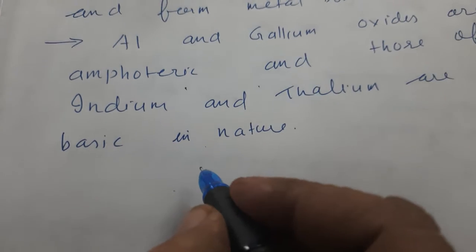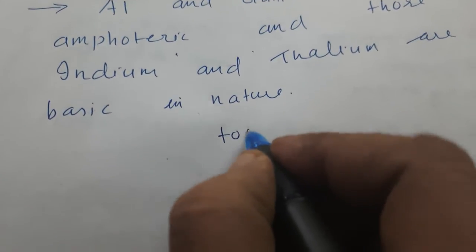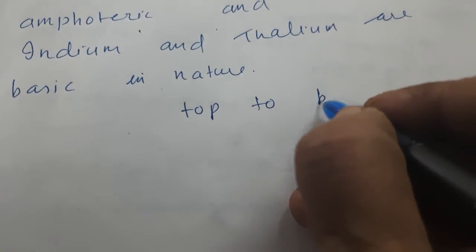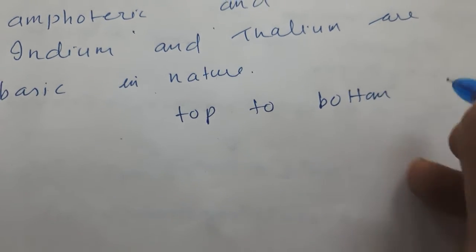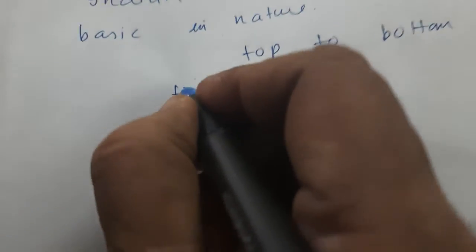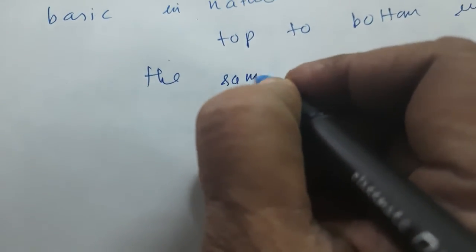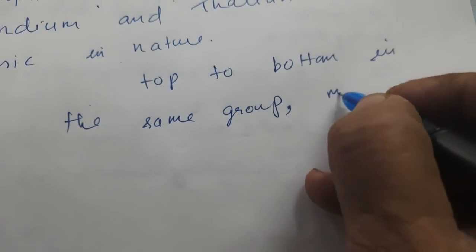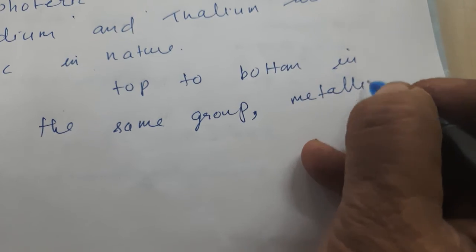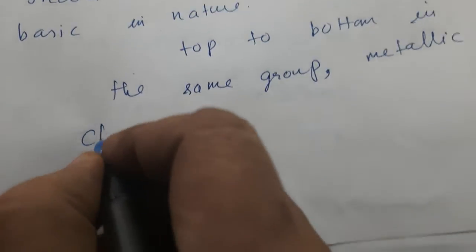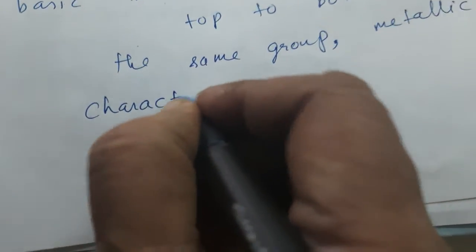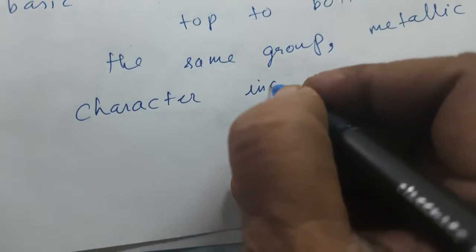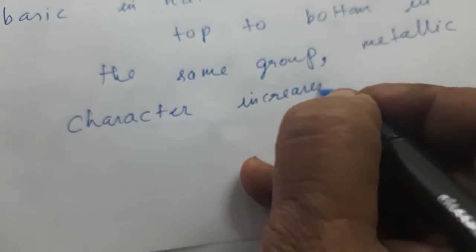So the more we move from top to bottom in the same group, metallic character increases. ये बात हमेशा हमें ध्यान में रखनी है. Metallic character increases. Okay.